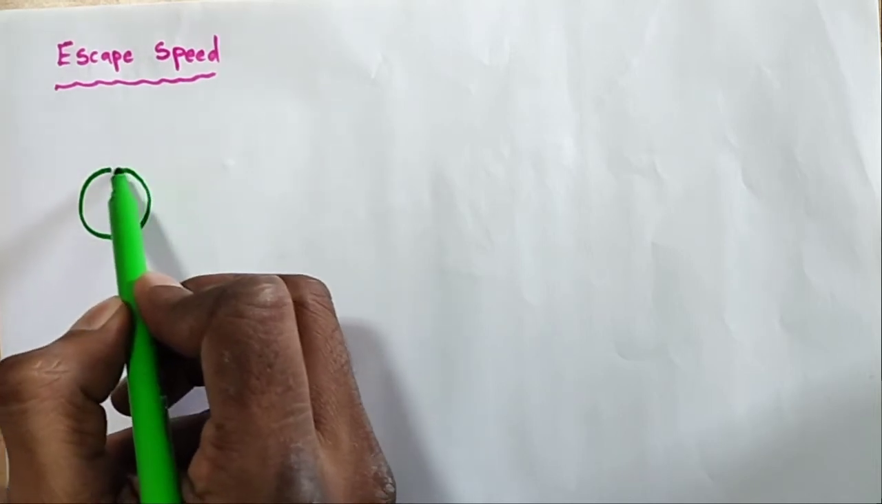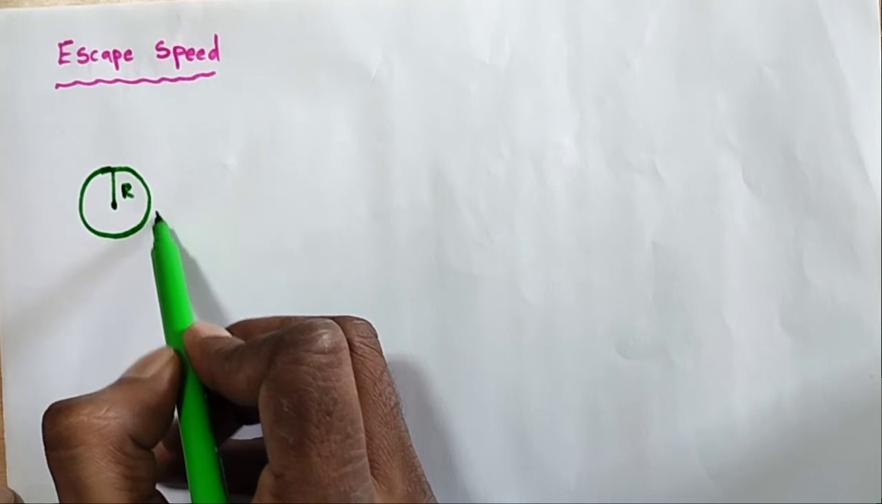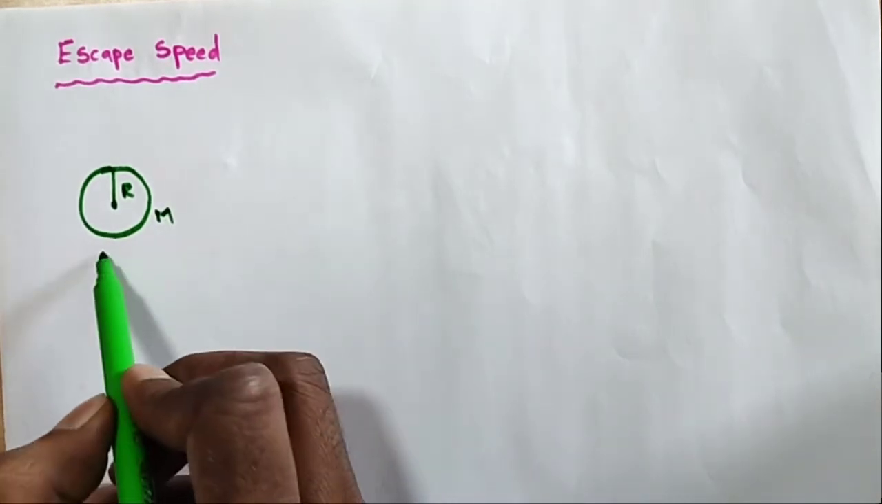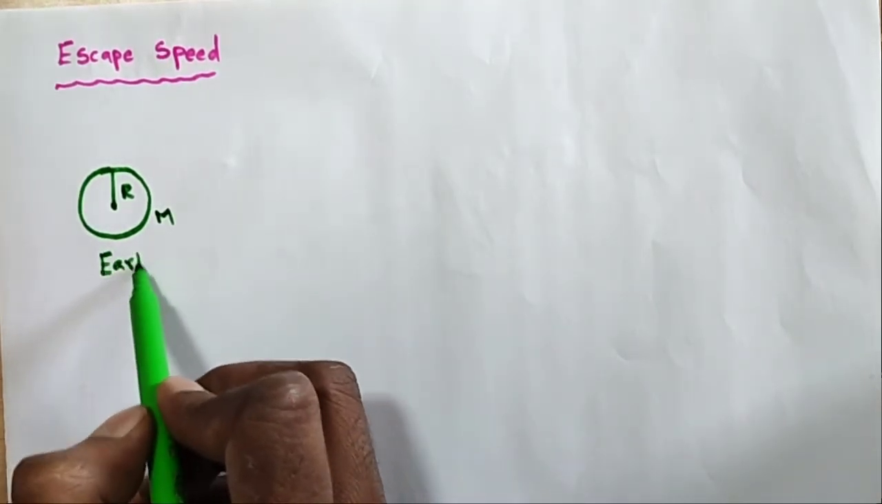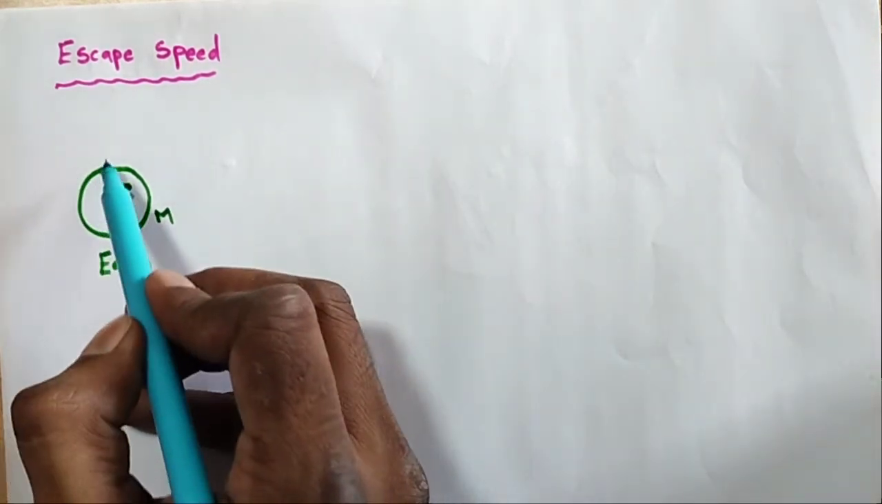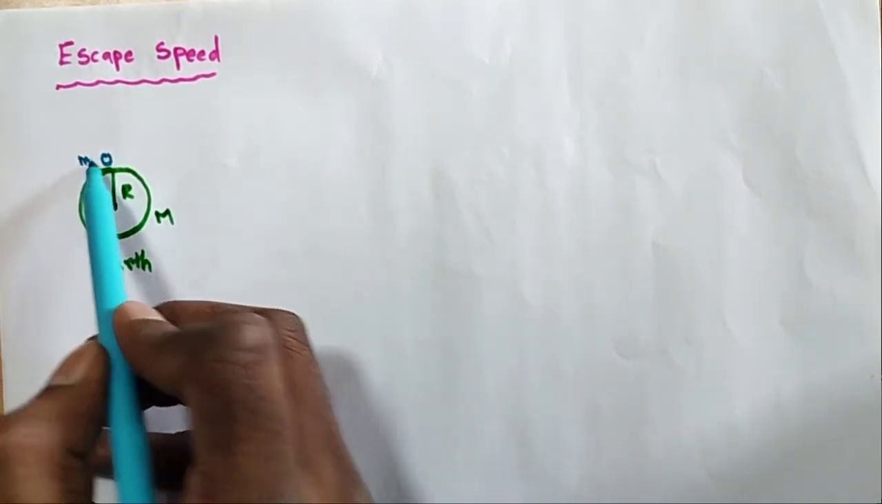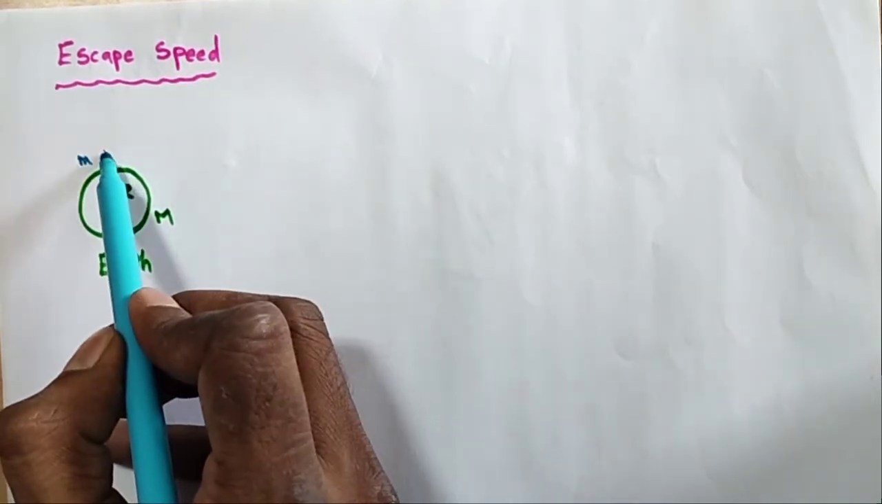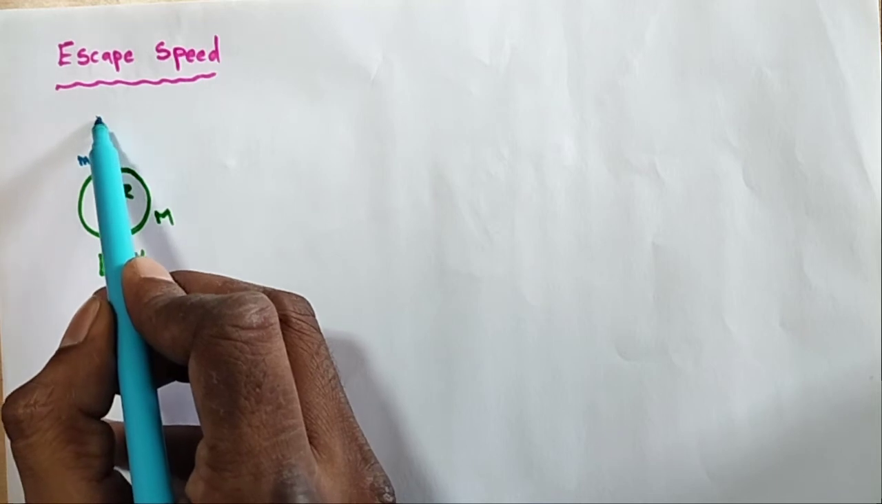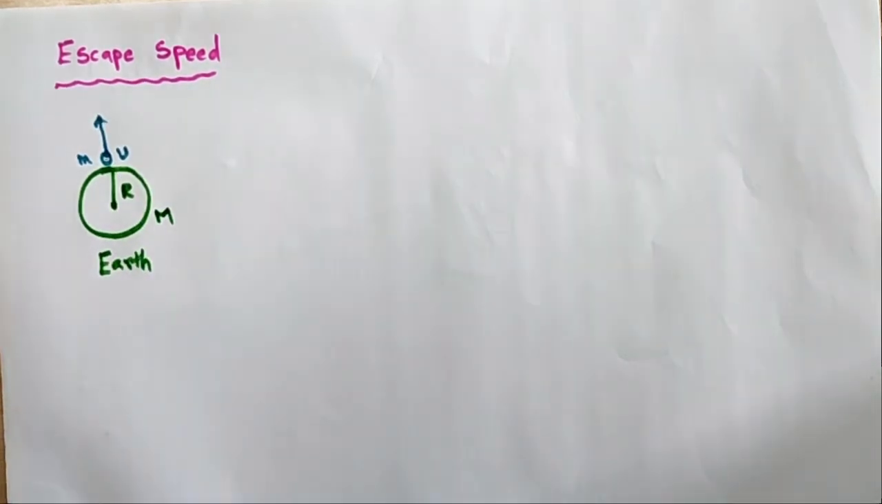So let us take one planet of radius capital R and mass M. I am taking some earth. Earth means gravity. Suppose on this earth, I am taking one object of very small mass m. Suppose this object is thrown with a particular initial velocity v. What is the initial velocity v?